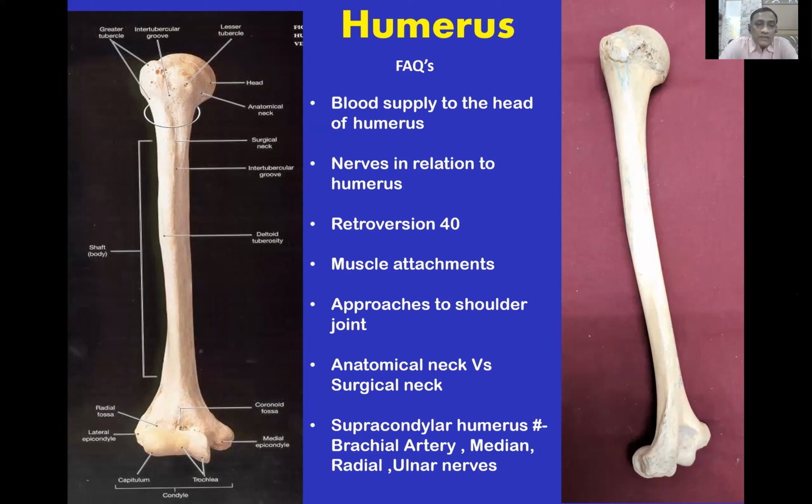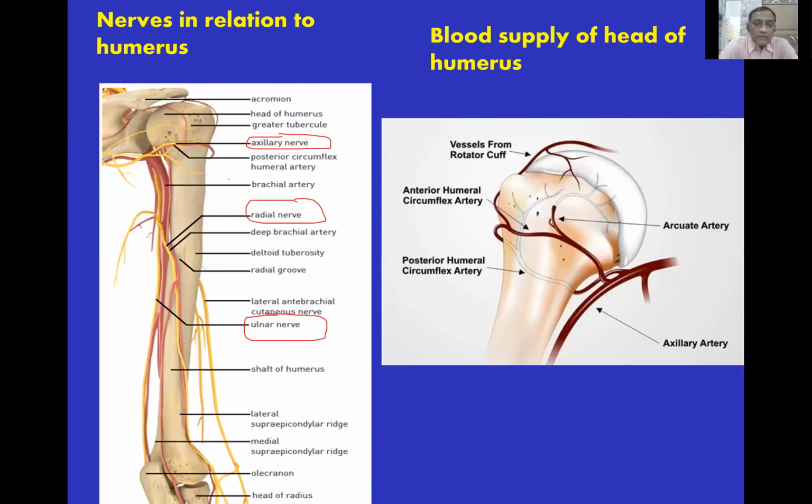And these are the nerves in relation. There are 3 important nerves. The axillary nerve is situated at the posteromedial aspect of the neck of the humerus. Then the radial nerve, which is just behind the deltoid tuberosity. Then the ulnar nerve, which is present behind the medial epicondyle. These are the 3 important nerves.